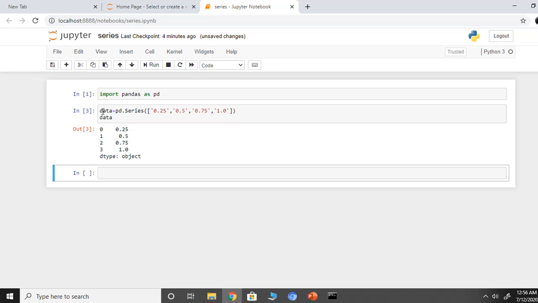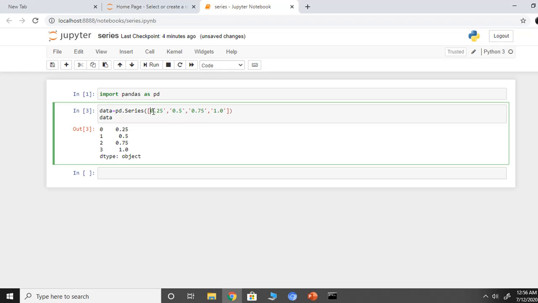The first line is data is equal to pd.Series, S is capital, mind you all, and then in brackets we pass a list consisting of values 0.25, 0.5, 0.75 and 1.0. At this moment these have been passed as strings, you can also pass them as integers or as float values.